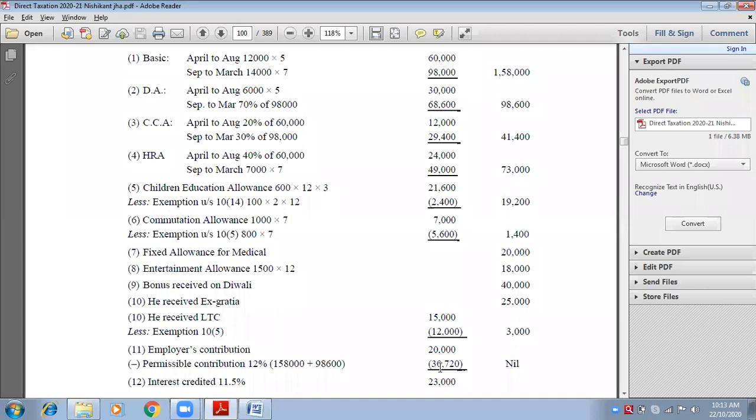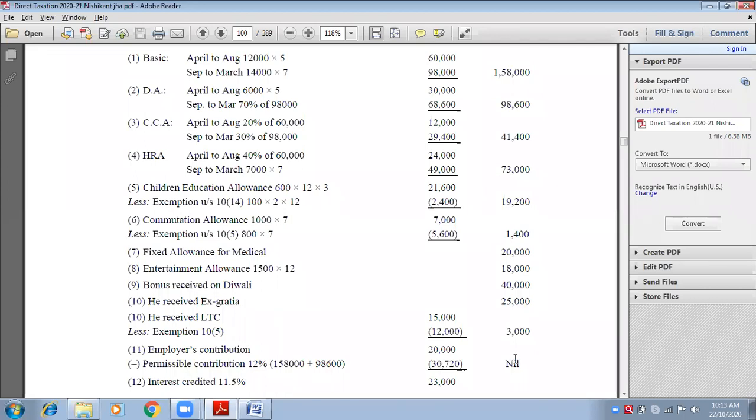We will write a note for this. The exemption limit cannot be more than the amount that has been received from employer in the name of contribution to RPF. Exemption limit never exceeds the amount that has been received. Therefore, it will be exempted up to that amount. And what amount has been received? 20. So exemption limit will be equal to 20, not more than 20. आया समझ में? Is it clear?